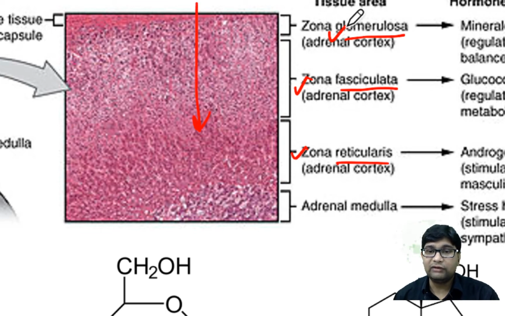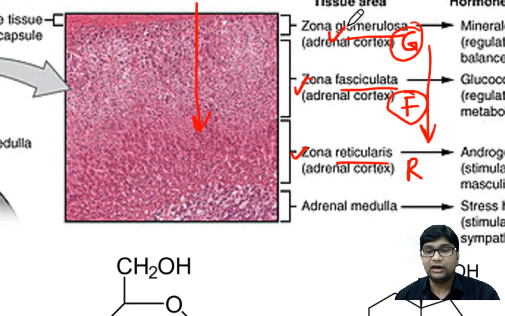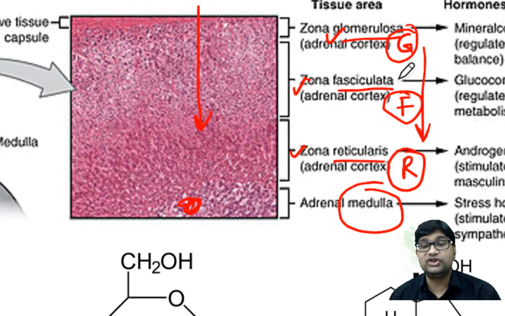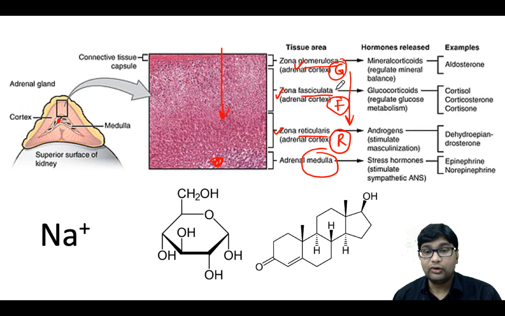The mnemonic which I learned, it may help you, is GFR. From superficial to deep: glomerulosa, fasciculata, and reticularis, and the innermost thing is medulla.